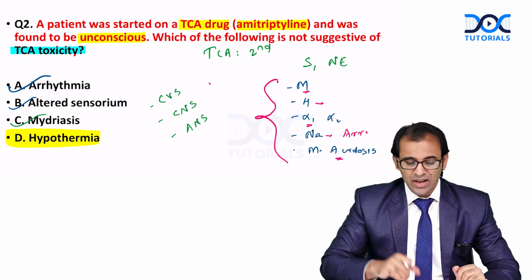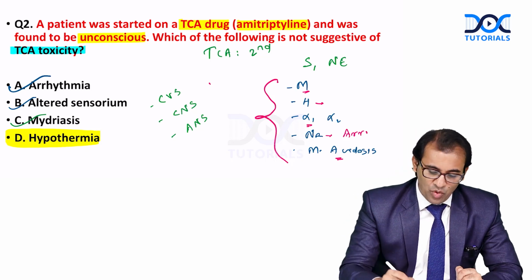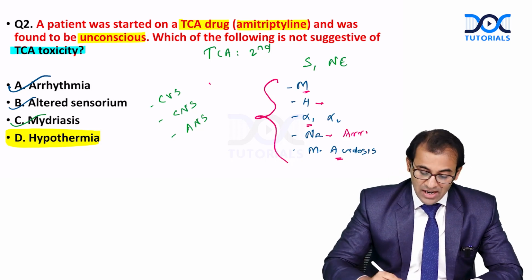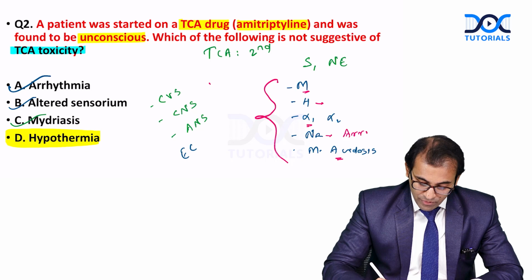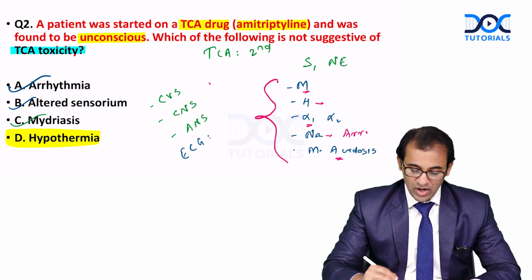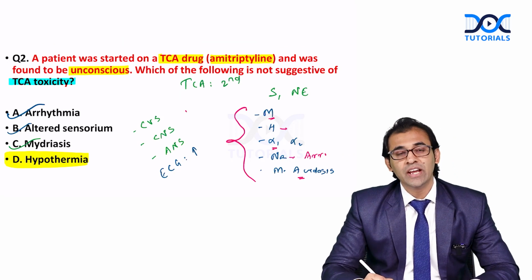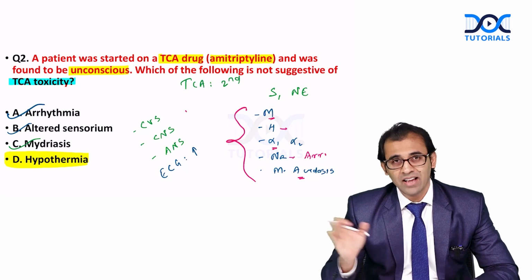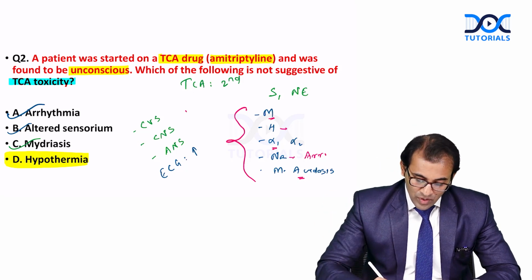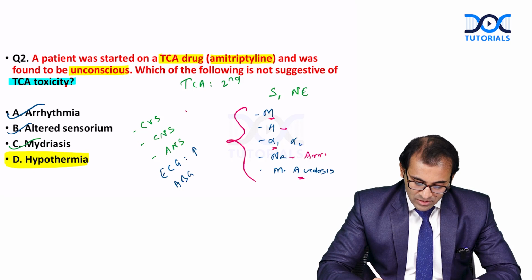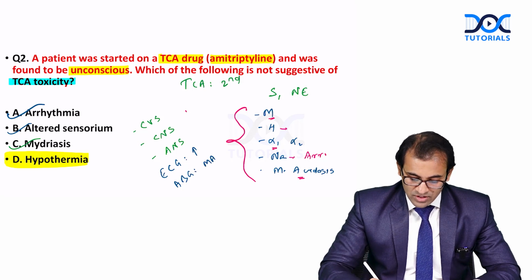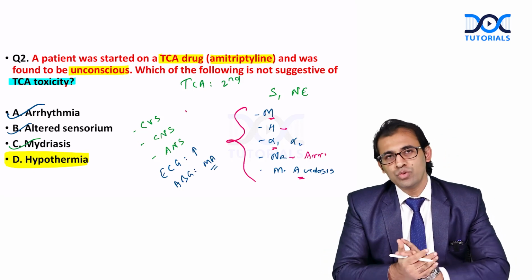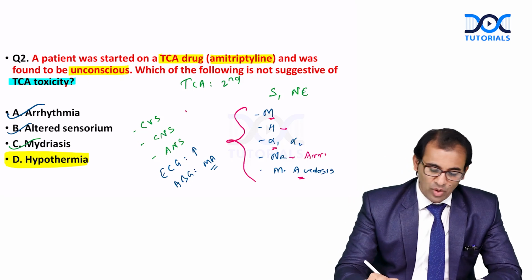So remember here, whenever there is TCA toxicity, what are the investigations which are mandatory? ECG should be performed, where there will be increased QRS, PR interval, right axis deviation. We have to do ABG also, because of metabolic acidosis. So how to treat the case of TCA toxicity?